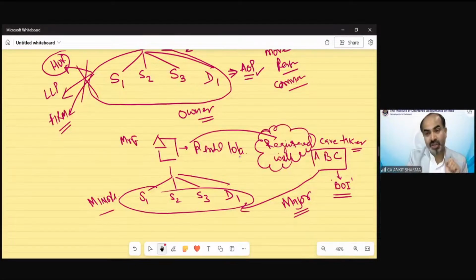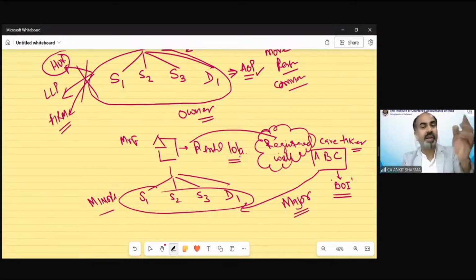That's a mandatory condition. And whatever income they will receive from this property, 10 lakh rupees per annum, they will pay tax on behalf of Mr. F or on behalf of S1, S2, S3, and D1. They are not going to pay tax from their own pocket, because out of this income, they will pay tax to the income tax department, and whatever amount is needed for monthly expenditure, etc., will be given to S1, S2, S3, and D1.